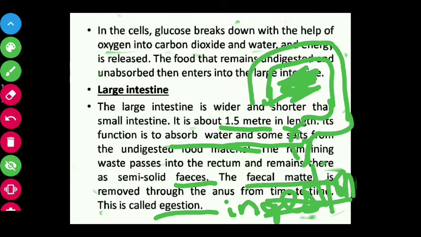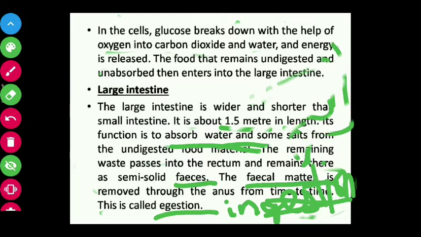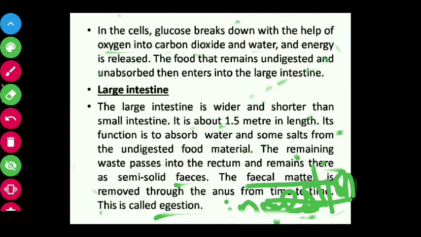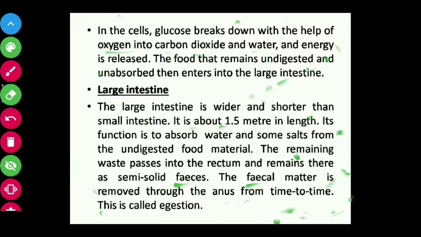So you have to remember these two: ingestion, taking in of food through the mouth, and ejection, taking out of waste material or fecal matter through the anus.